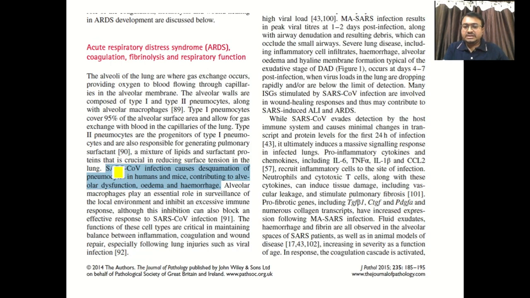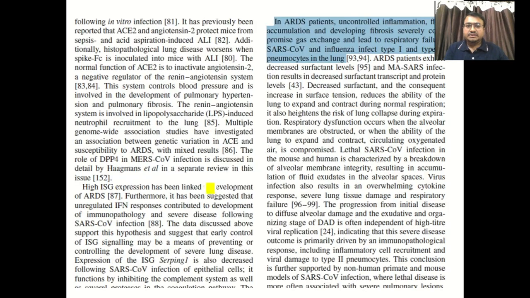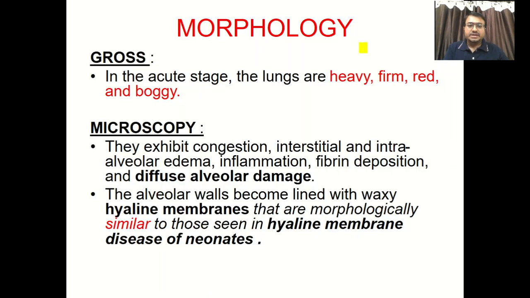Now you can see in this figure, COVID infection caused destruction of pneumocytes in humans and mice, contributing to alveolar dysfunction, edema and hemorrhage. In the same way, in ARDS patients, uncontrolled inflammation and developing fibrosis severely damage gaseous exchange. You can go through this article and read there is a correlation between ARDS and COVID-19.